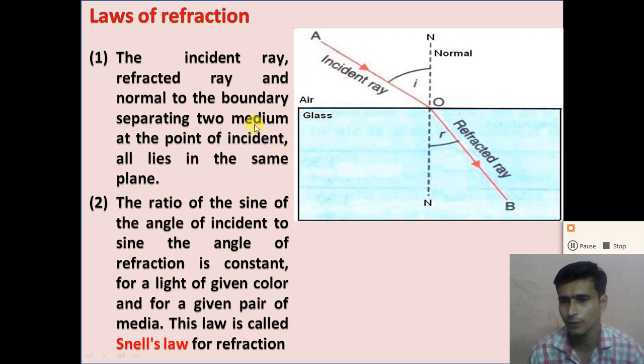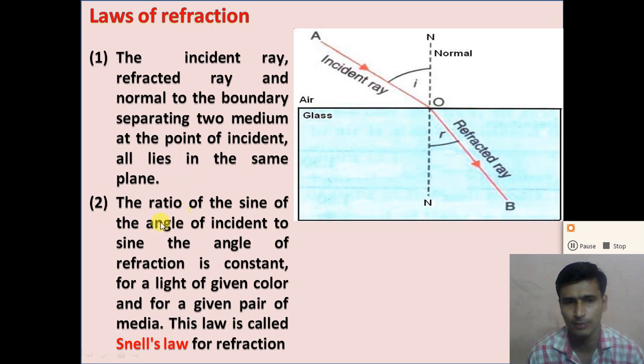So what is the first law of refraction? The incident ray, the refracted ray and the normal to the boundary separating the two media at the point of incidence all lie in the same plane. Now, the important one is the second law.